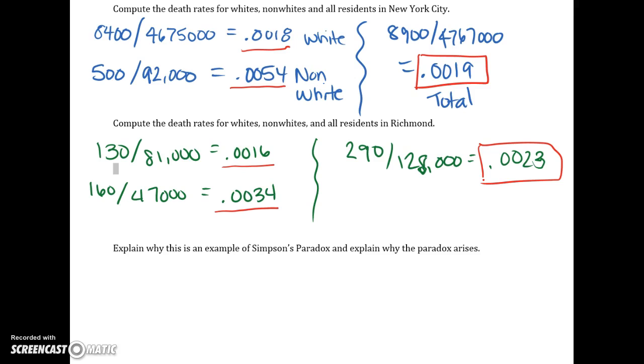Richmond has a higher percent of people dying from tuberculosis overall compared to New York. And again, the reason that this happens is because when we're looking at these, we do not have equally populated values for white versus non-white in New York and Richmond. So because it's a non-equally weighted sample, we do not come to the same conclusion under Simpson's paradox.